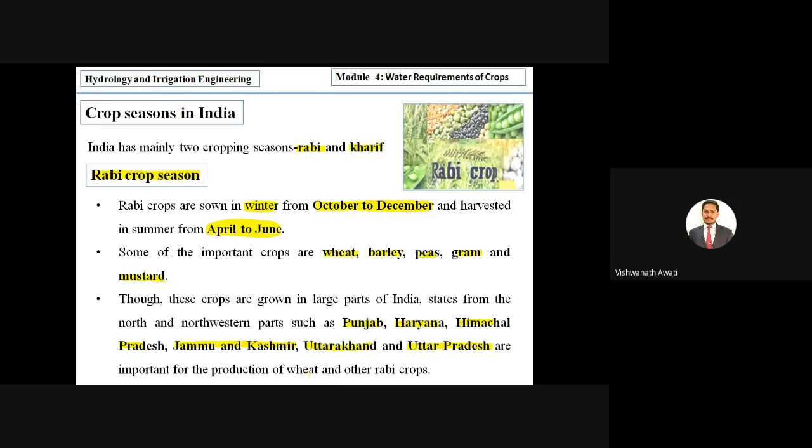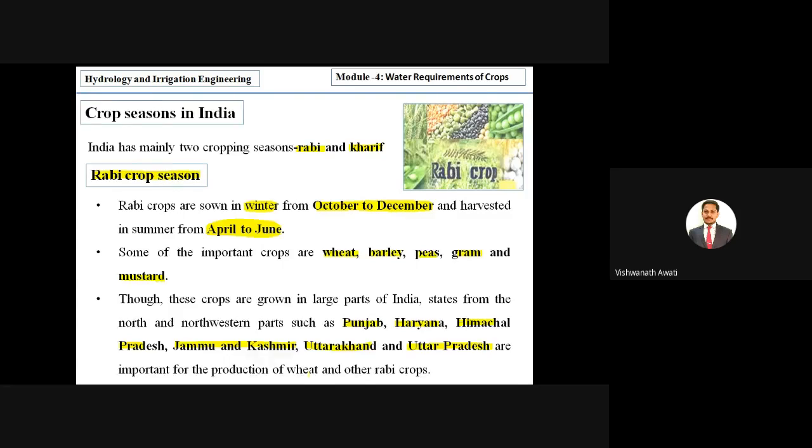So I'll repeat: Rabi crops are winter crops, plantation is made from October to December and harvesting is made in April to June. Some of the important crops are wheat, barley, peas, gram and mustard. And the locations where Rabi season crops are mainly found are Punjab, Haryana, Himachal Pradesh, Jammu and Kashmir, Uttarakhand and Uttar Pradesh.